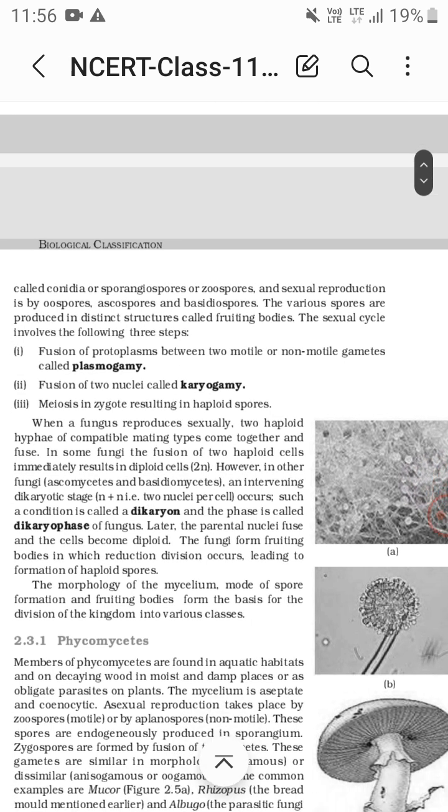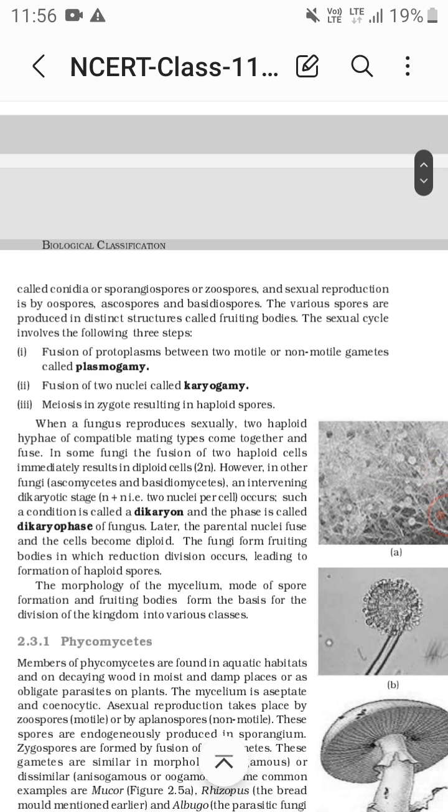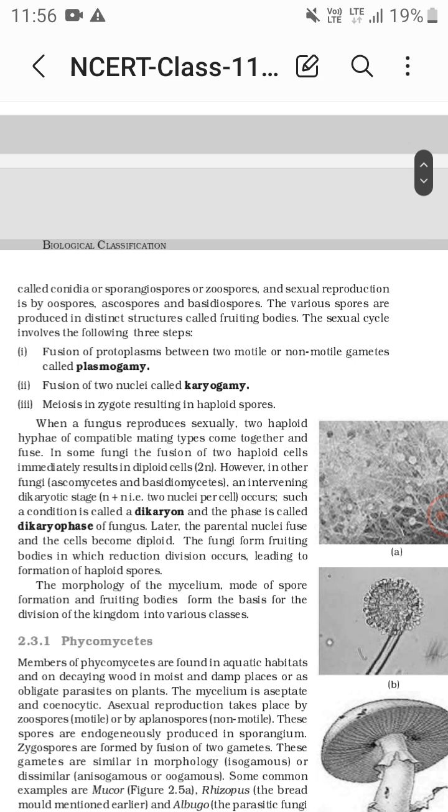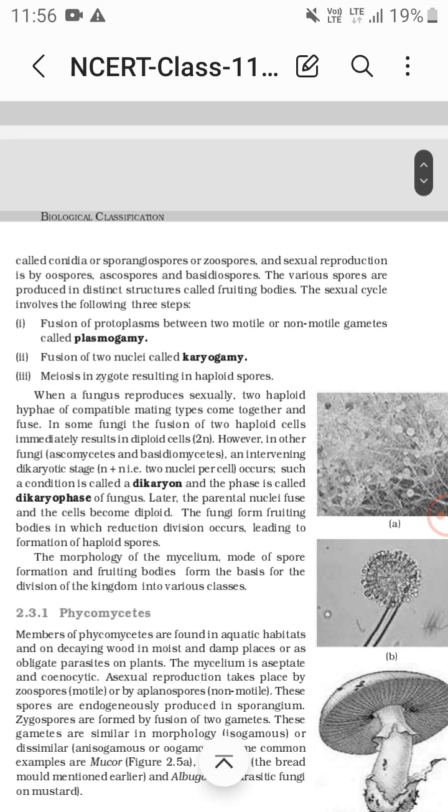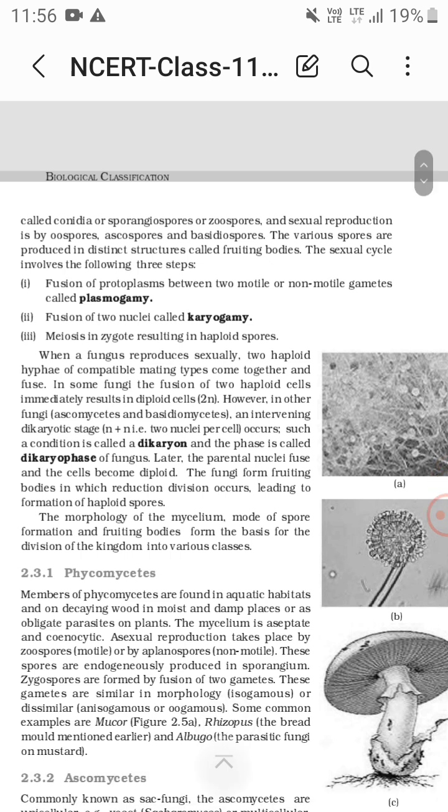The sexual cycle in fungi involves three steps: plasmogamy, karyogamy and meiosis. Fusion of protoplasms between two motile or non-motile gametes is called plasmogamy. Fusion of two nuclei is called karyogamy, and then meiosis in the zygote results in haploid spores.